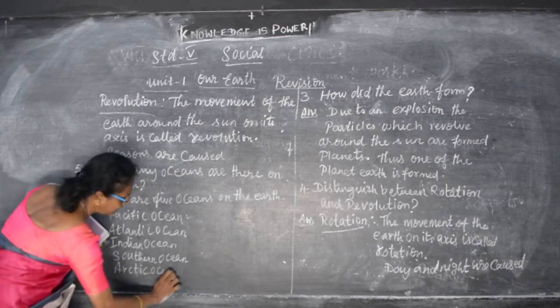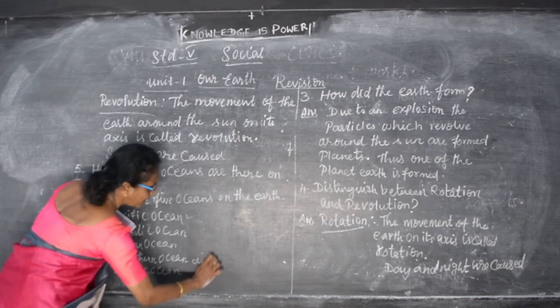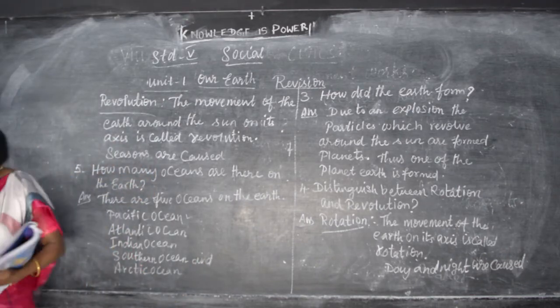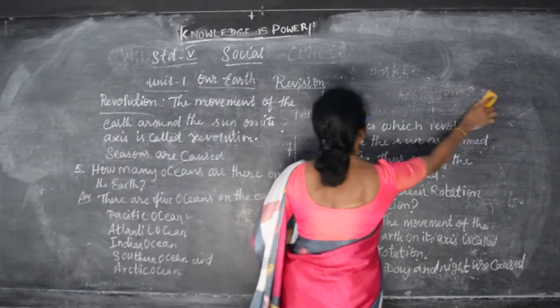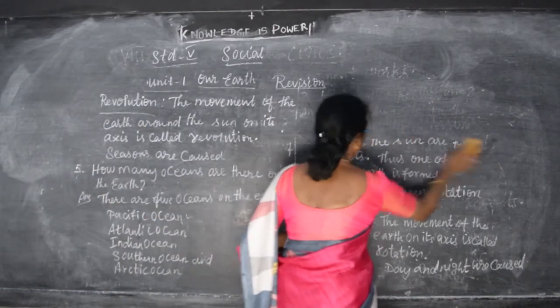So these are the 5 oceans. Okay, so learn all the 5 short questions. Now you are going to see the detail. The detail is also very easy.